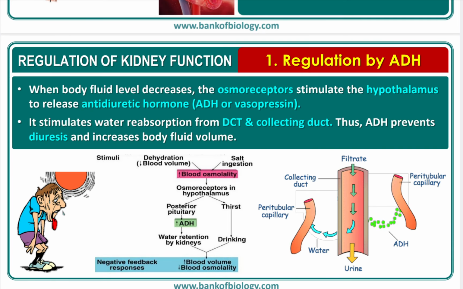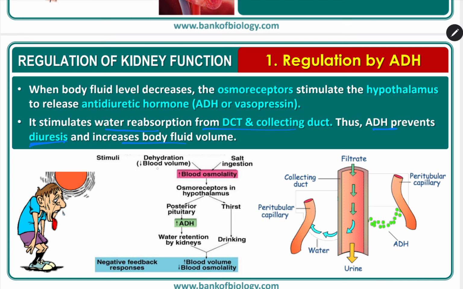First of all, regulation by ADH. When body fluid level decreases, the osmoreceptors stimulate the hypothalamus to release antidiuretic hormone ADH or vasopressin. It stimulates water reabsorption from the DCT and collecting duct. Thus, ADH prevents diuresis and increases body fluid volume. Okay. Thus, it prevents diuresis and increases the body fluid volume.